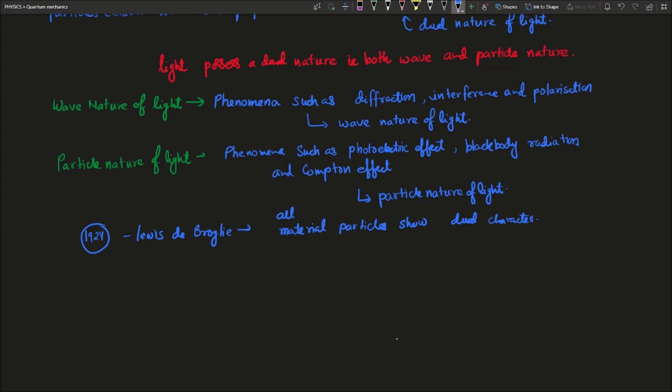His concept about the dual nature of matter is based on two observations.